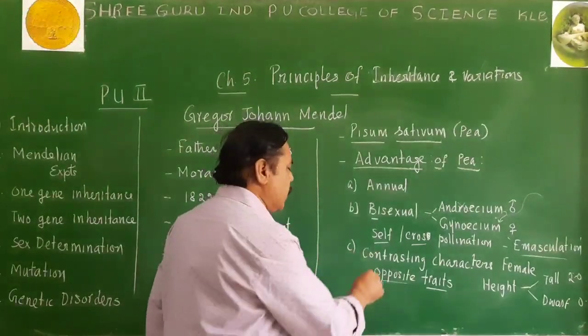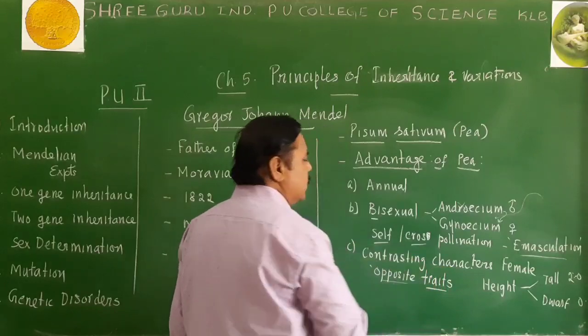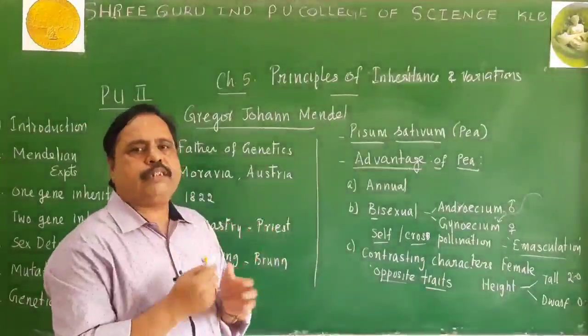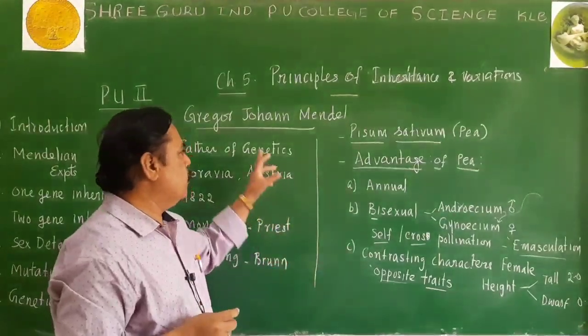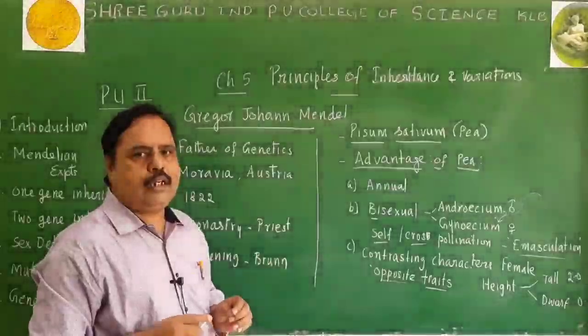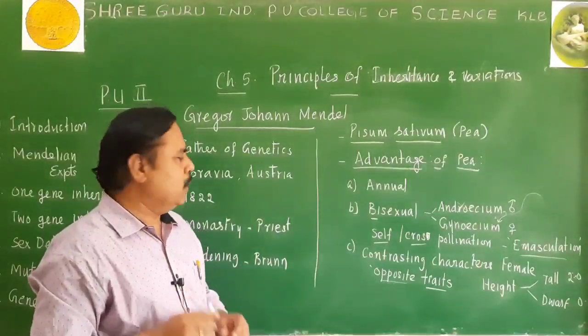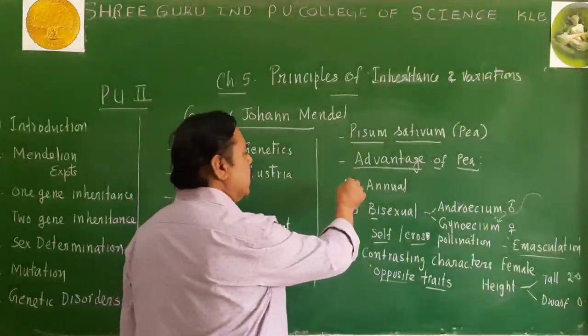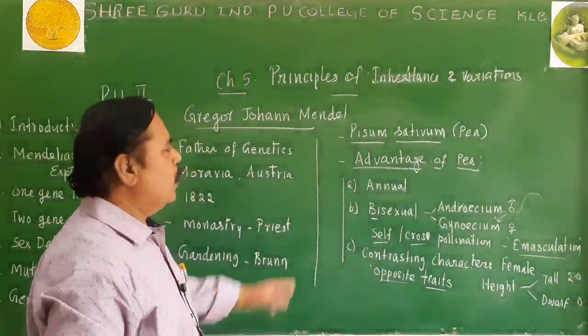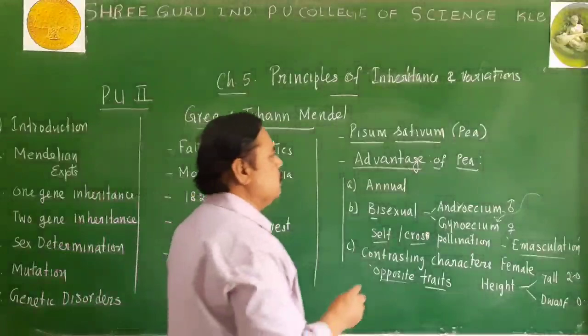That presence of opposite traits or contrasting characters helped Mendel to perform some basic experiments with reference to genetics here, and those experiments are called hybridization experiments, we can say. And these are the advantages of using Pisum sativum. What are the advantages of using Pisum sativum?